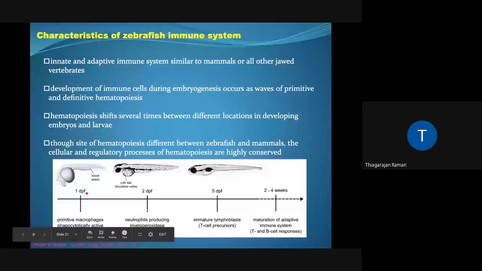This particular diagram shows the different types of cells that are generated post-fertilization. At 1 day post-fertilization, primitive macrophages are produced. Then come the neutrophils. At 5 days post-fertilization we have immature lymphoblasts, that is T cells, and at 2 to 4 weeks post-fertilization, the entire adaptive immune system undergoes maturation.